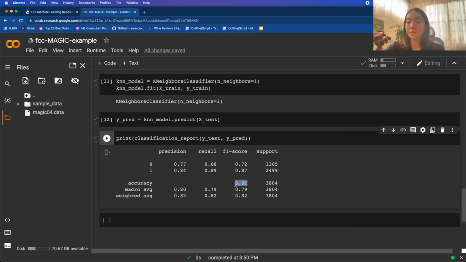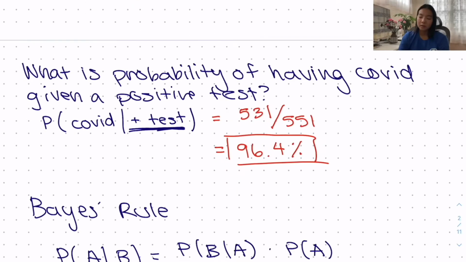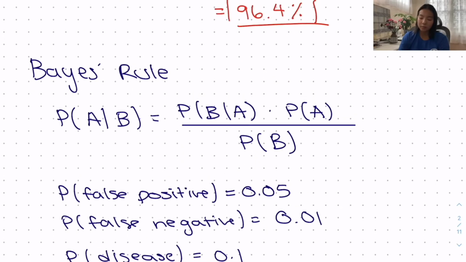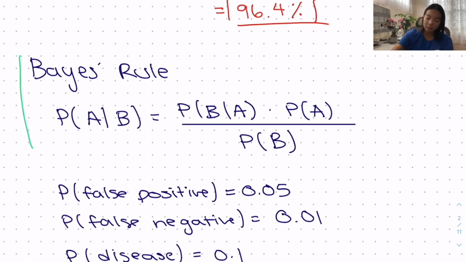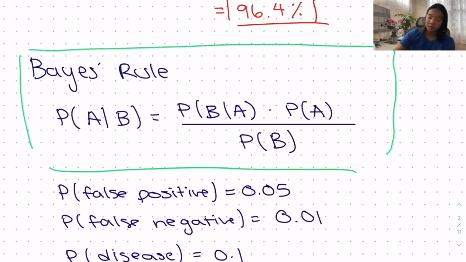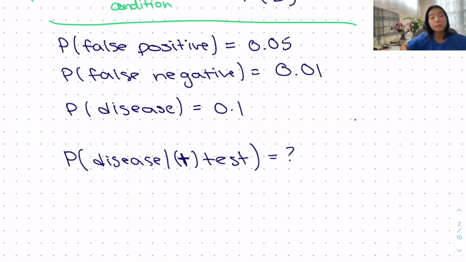Evaluation of the KNN model involves metrics like accuracy, precision, and recall, offering insights into the model's performance and reliability in classification tasks. Understanding Bayes' rule is crucial, especially for interpreting medical test outcomes, as it aids in determining the probability of a disease given a positive result. The concepts of false positives and false negatives are fundamental in assessing diagnostic tests' effectiveness and their real-world implications.